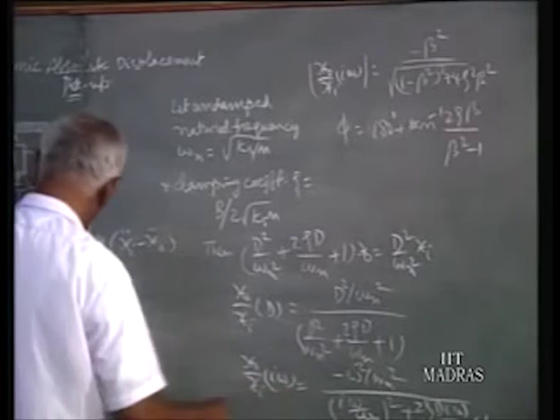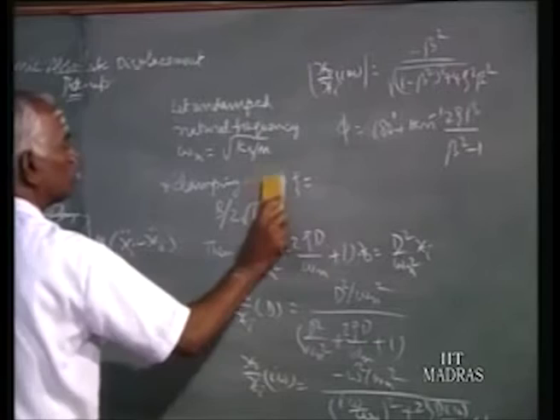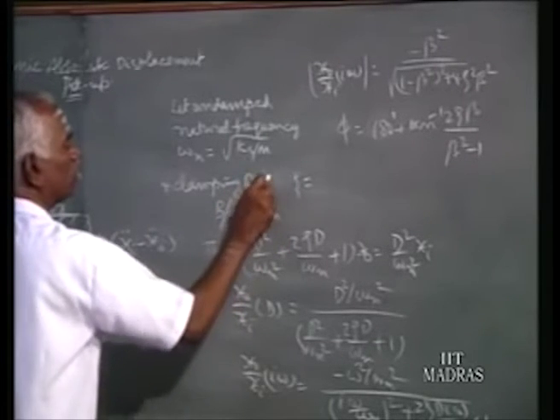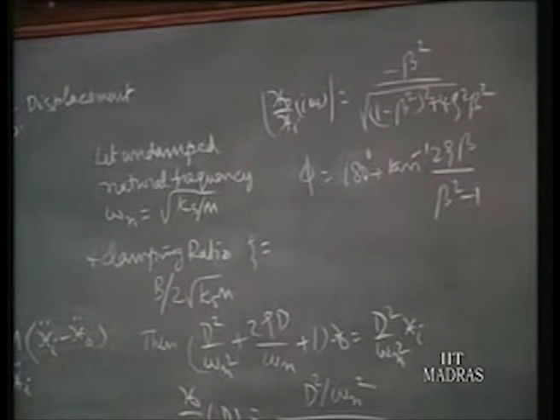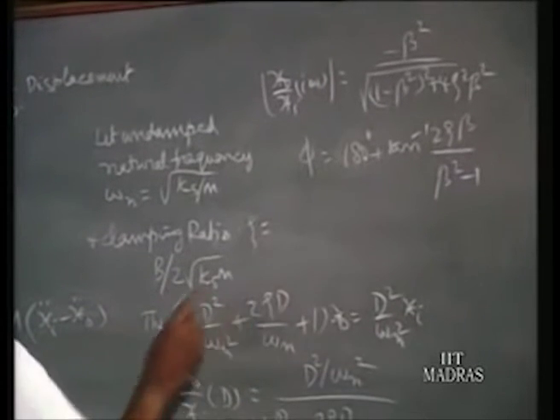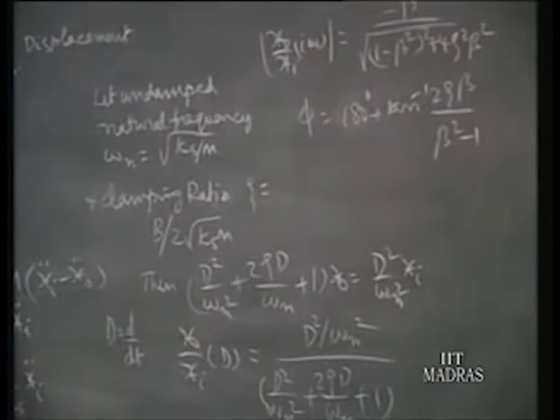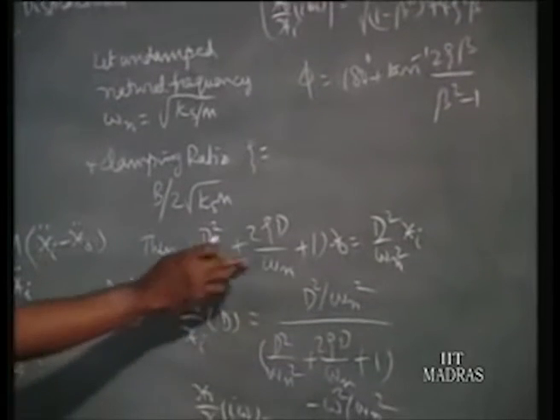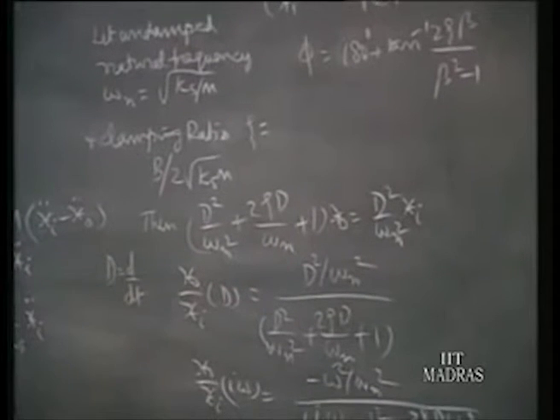Now, it is not the damping coefficient; the damping coefficient is b. Let the damping ratio be psi, equal to b by 2 into the root of ks into m. These are the two constants, and D is the differential operator, which we already know: D is equal to d by dt. Then substituting these terms in this equation, we arrive at this equation: (D squared by omega n squared plus 2 psi D by omega n plus 1) xo is equal to D squared over omega n squared into xi.